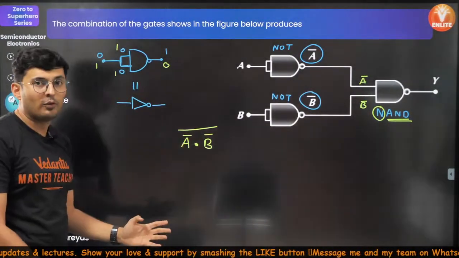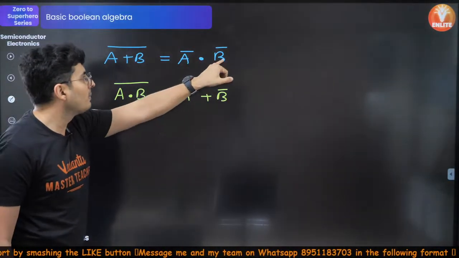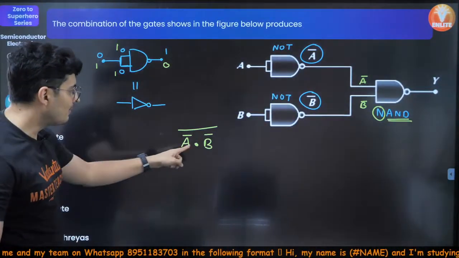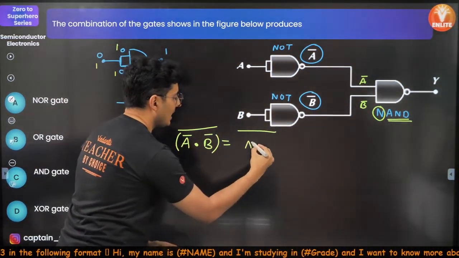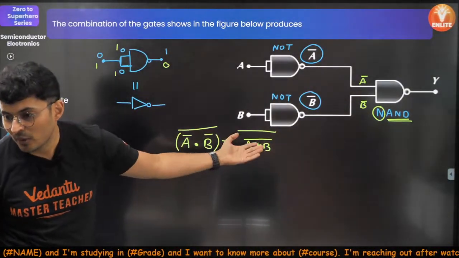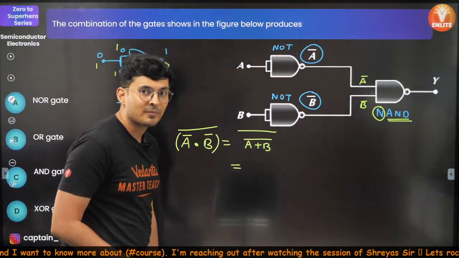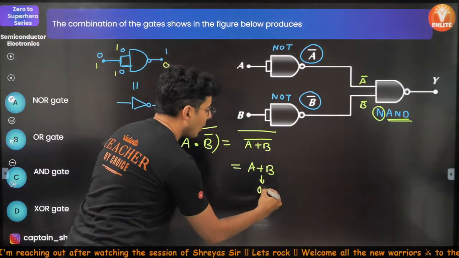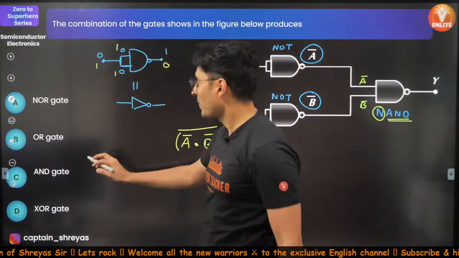Now I just told you one formula which you can remember. A bar dot B bar is A plus B whole bar. Reverse of this. So just use that over here. A bar dot B bar, forget the top bar over here, just this one, is A plus B whole bar. Bar bar. What is bar bar? Negation of negation. Negation of negation is gone. So it will just be A plus B. What is plus? It is OR. So this whole thing is actually a simple OR gate. OR gate. That's it.